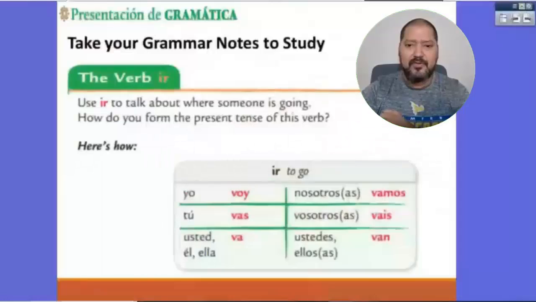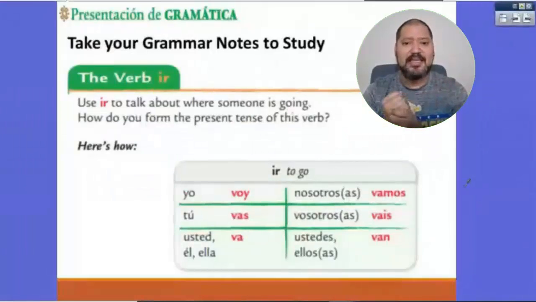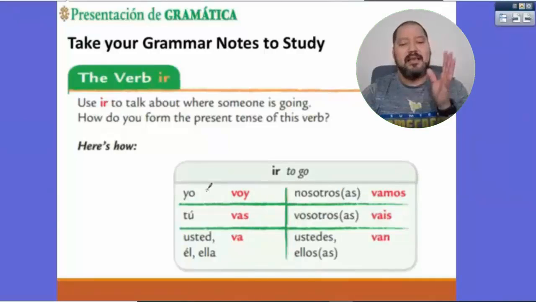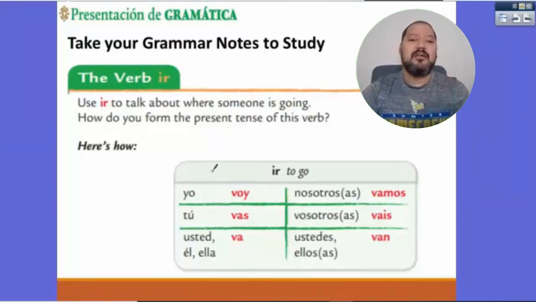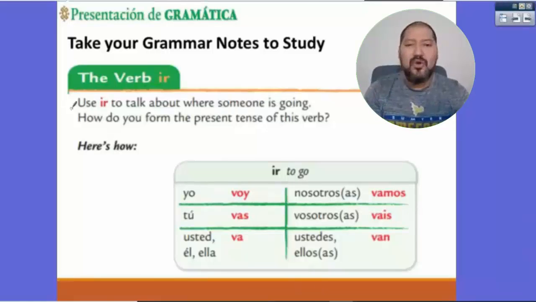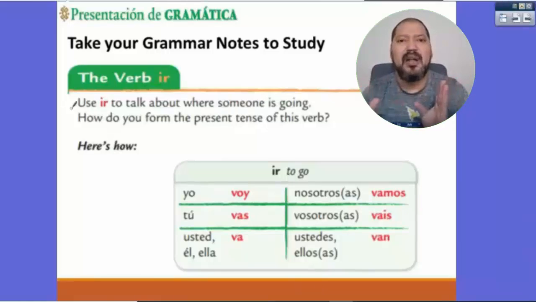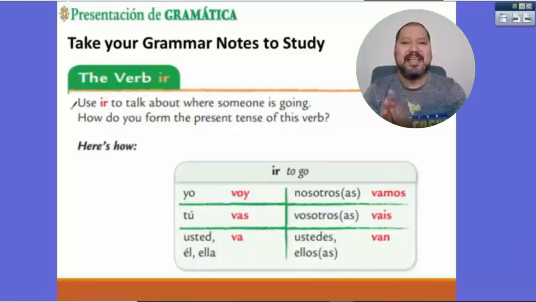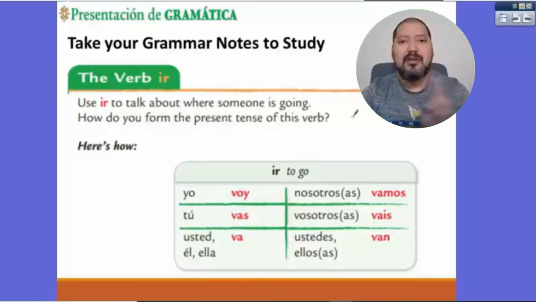Let me go to this grammar chart, the one we had yesterday, and we said that those ones that we have here on your left, they are the singular forms of the verb ir in Spanish. And we said we're gonna use it to express where someone is going at a given moment, where people are going, where you are going at a given moment, right? And this is the way we're gonna use this. Yo voy, tú vas, usted, él o ella va for the singular pronouns.